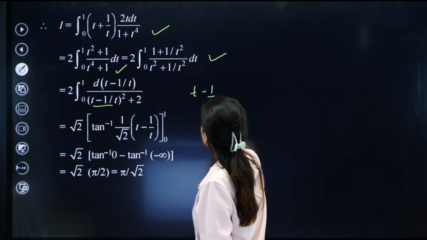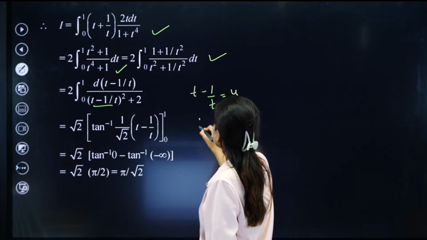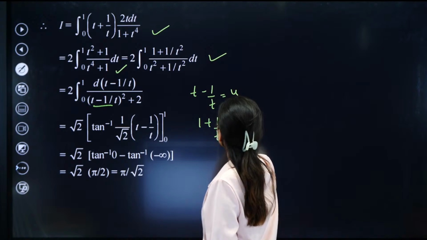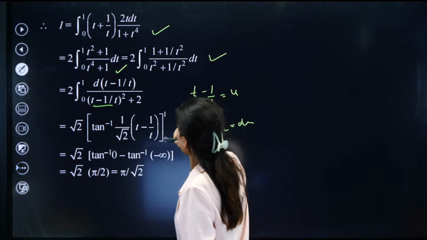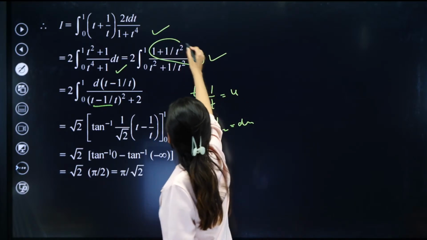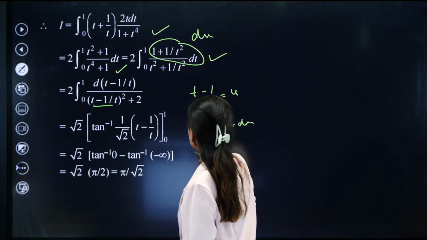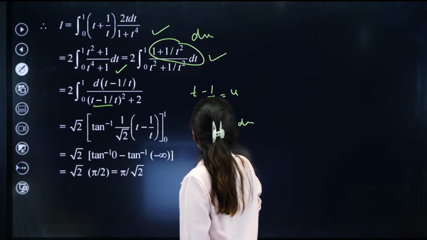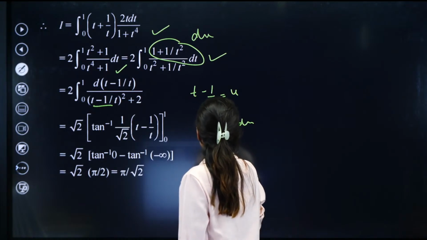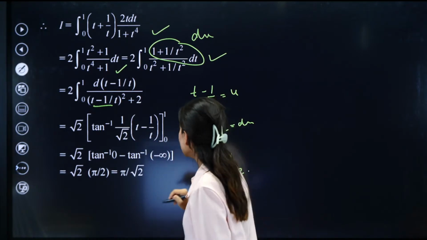So t minus 1 by t is equal to u, and 1 plus 1 by t square dt will be du. So this is your du and this is u square plus 2. So the integration of du upon u square plus 2 will give you this.